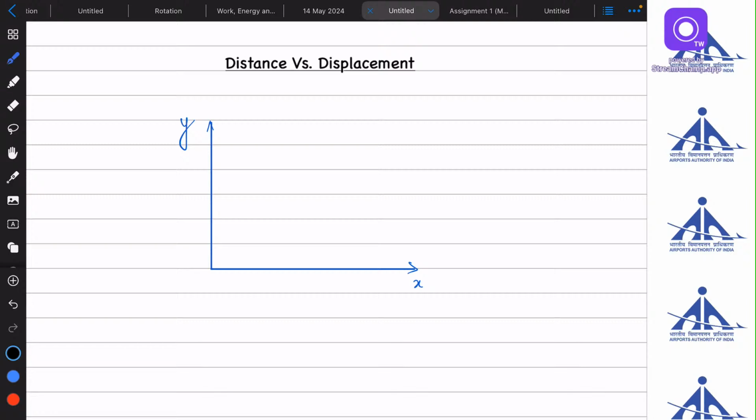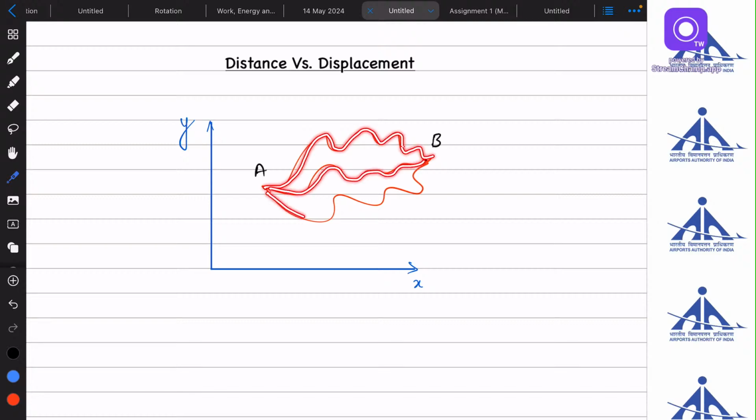Okay, now let's say a body started from point A, reached point B through this path or through this path or through this path. So in all the paths, the distance will be different. Why? Because distance is known as the length of the path covered by the body. So this is the length here, this is the length here, and this is the length here. All the lengths are different. That's why the distance will be different from A to B.